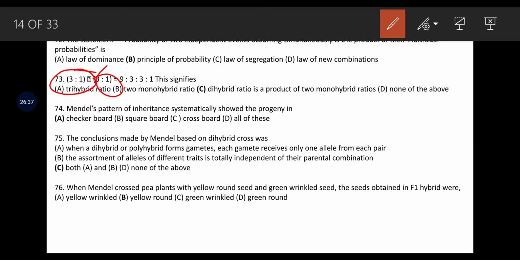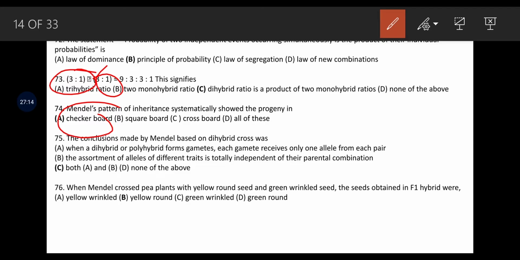Mendel's pattern of inheritance systematically showed the progeny in checkerboard, squareboard, crossboard, all of these. It is Punnett square or checkerboard. The conclusions made by Mendel based on dihybrid cross was, when a dihybrid or polyhybrid forms gametes, each gamete receives only one allele from each pair. The assortment of alleles of different traits is totally independent of their parental combinations. Both these statements are true with respect to Mendel's dihybrid cross.